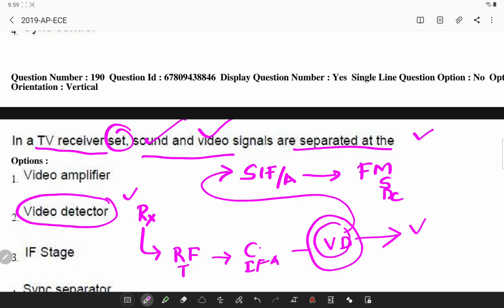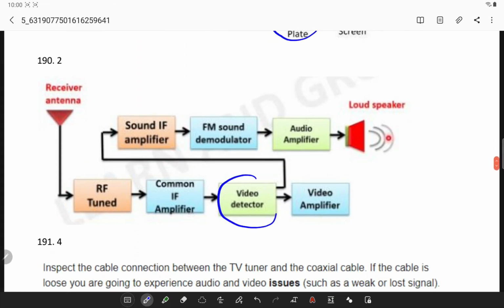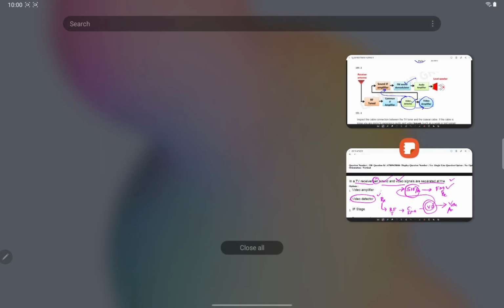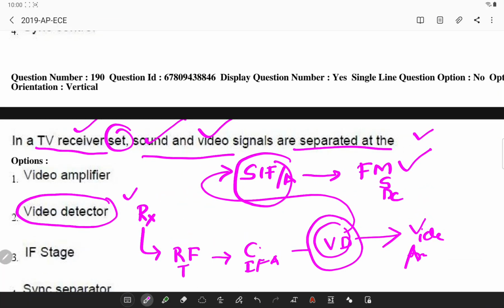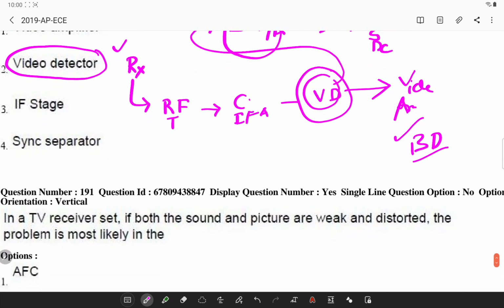Some part is given to the sound IF amplifier and then FM sound demodulation, and then you will have the video amplification stage. For better understanding, I'll show you the pictorial representation. See this, at the video detector stage you have two outputs, one for the video amplifier and the other for the sound input where it is getting demodulated. Now the question is asking the same thing: in a TV receiver, at what stage are sound and video signals separated? So try to remember the block diagram because the question can be framed on it.